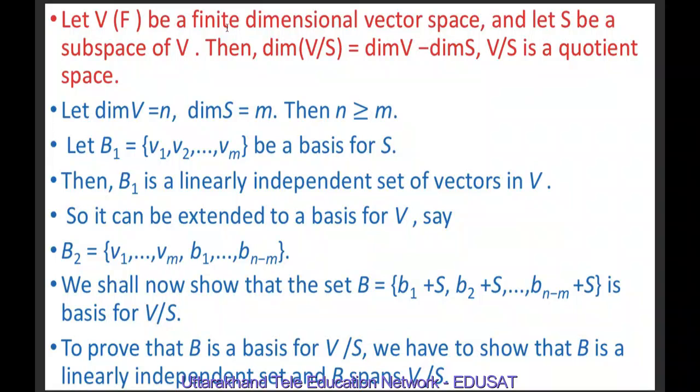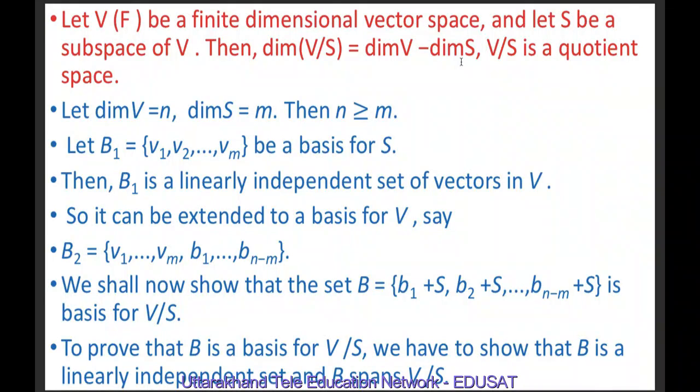Let V be a finite dimensional vector space over a field F. Let S be a subspace of V. Then the dimension of the quotient space V/S is equal to dim V minus dim S. Here V/S is the quotient space, and we had already proved in an earlier lecture that V/S is defined as the set of all elements of the form u + S, where u is an element of V. We had also defined vector addition on the quotient space V/S as (u + S) + (v + S) = (u + v) + S, where u + S and v + S are elements of V/S.